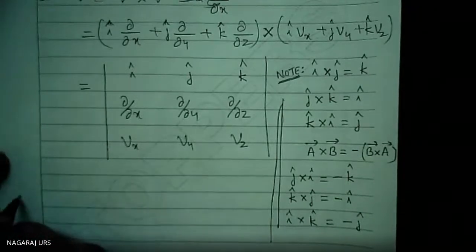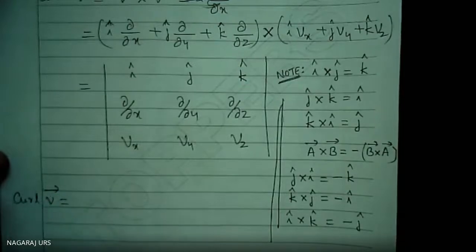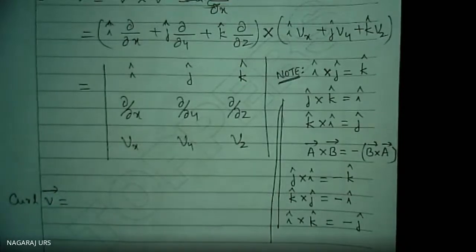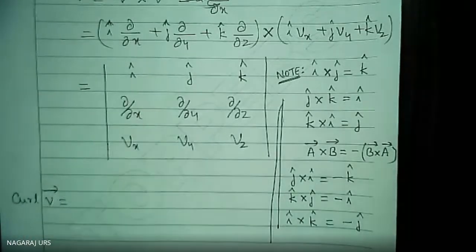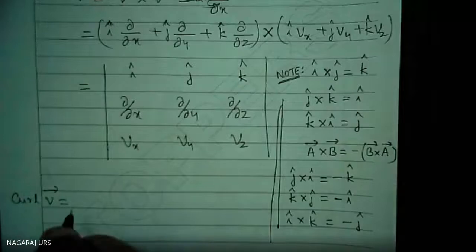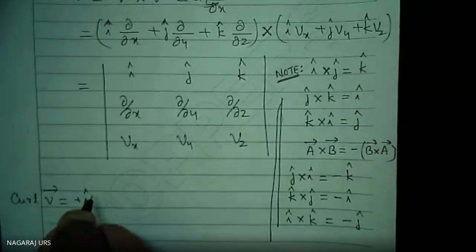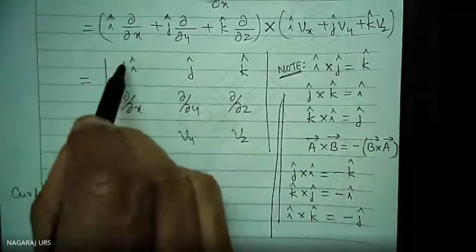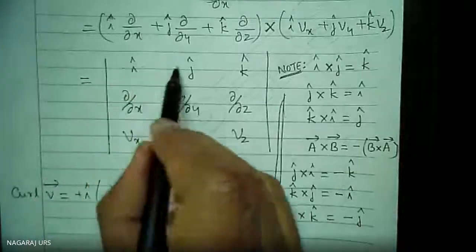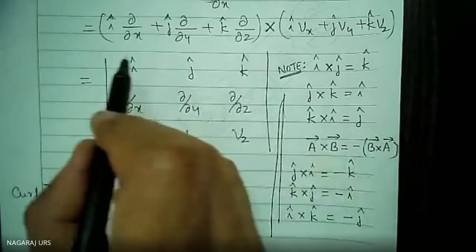That is equal to, what is that? Curl V is equal to how much? It is equal to i cap into, of course, plus i cap into, right? Leave this column, leave this row. If you are already aware of all these concepts, it is very easy.